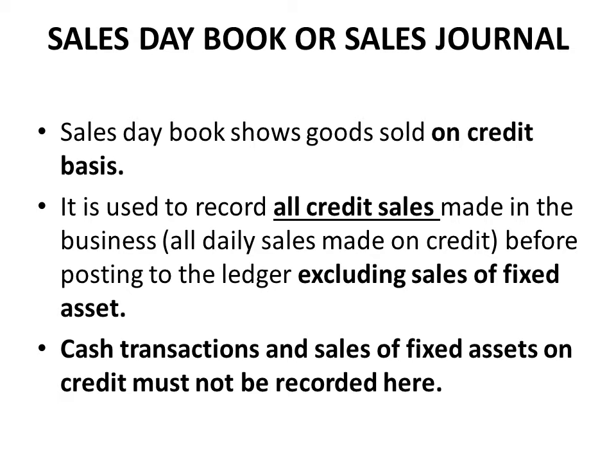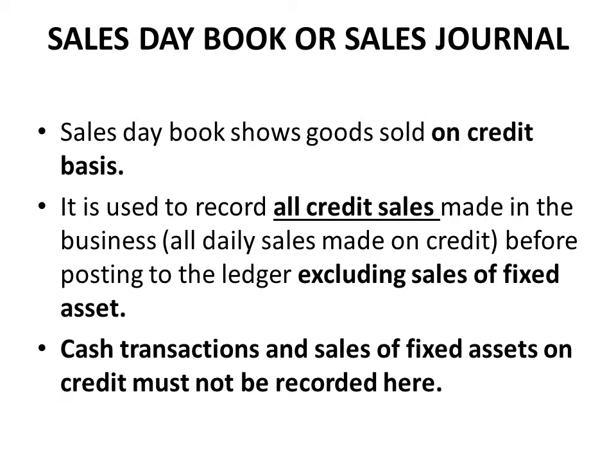We are looking at resources owned by a business, that's the properties owned by a business, such as their furniture, which includes their table, chairs, their cabinets. We are looking at their motor vehicle, the office equipment like your computer system, your typewriter, your photocopying machine, or your scanner, all the printers, all the equipments in an organization. If any of them are bought on credit, it will not appear in the sales day book.